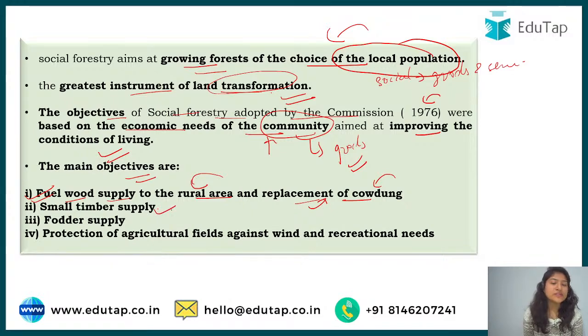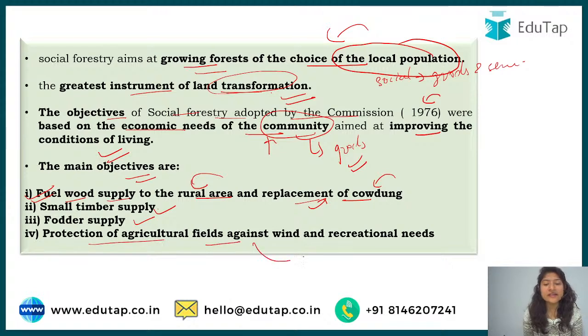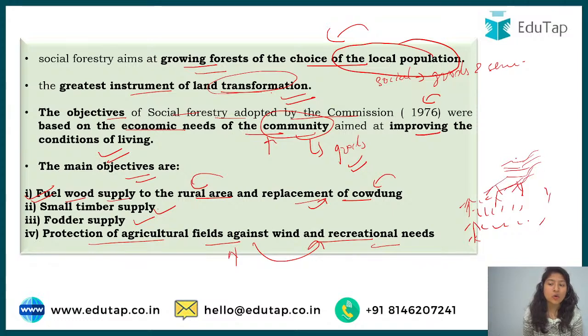Then small timber supply, small wood for things, fodder supply, fodder for the animals that they have, and then protection of agriculture fields against wind, and recreational needs. So we can use these social forests for various uses. If in some area the speed of wind is quite high, they can grow trees around their agriculture land so that they could slow down the wind speed. Recreational means for fun purposes.